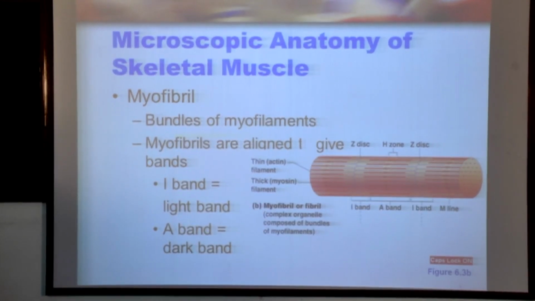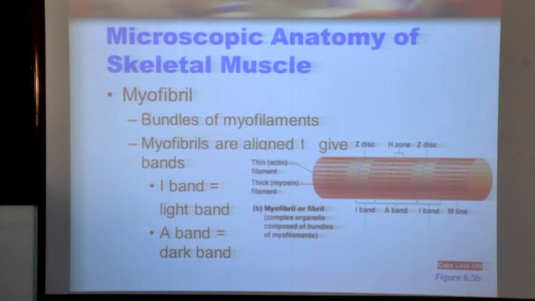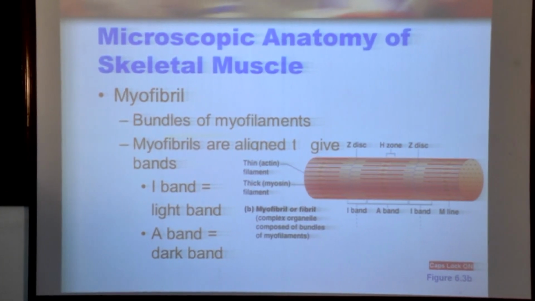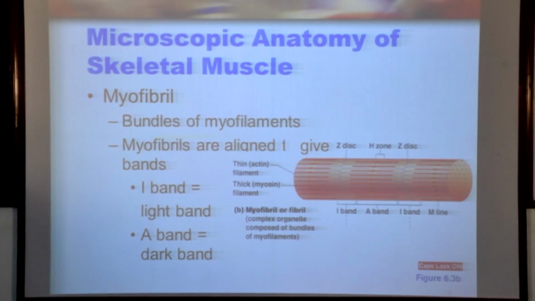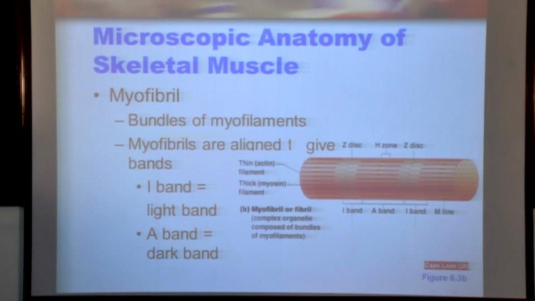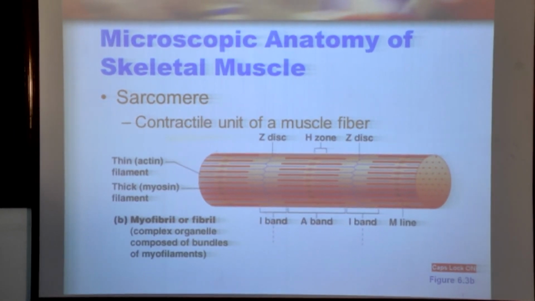When you view this myofibril under the microscope, there is alternation of two types of bands: one is the A band, another is the I band. The A band is otherwise called the dark band, and in the center of the A band there is a dense region called the H zone. The I band is bisected by a narrow line called the Z line. The small segment of the myofibril is called a sarcomere. Muscles also contain proteins called myofilaments, and there are two types: thick filaments and thin filaments.